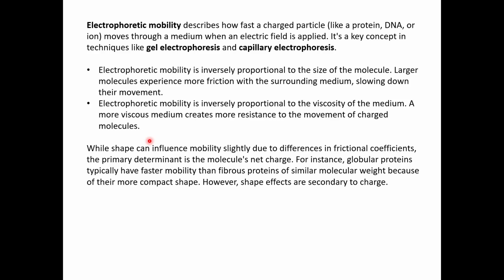While shape can also influence the mobility, that is also due to friction, that is, due to the difference in the frictional coefficients. The primary determinant is, however, the net charge of the molecule.